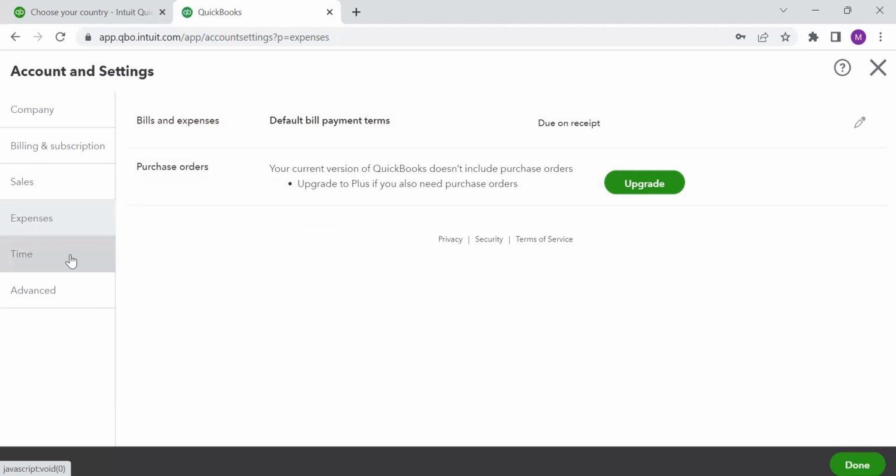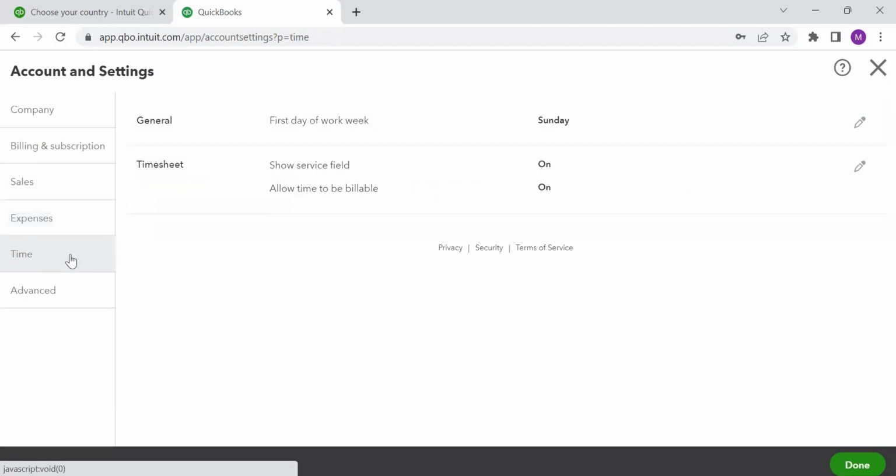Now, apart from purchase orders, I can see here time. Now, what is this time for? We know the concept of payroll, right? What if you are paying your employees on the basis of the time they have billed for each client? So you will have to maintain the timesheet for that.